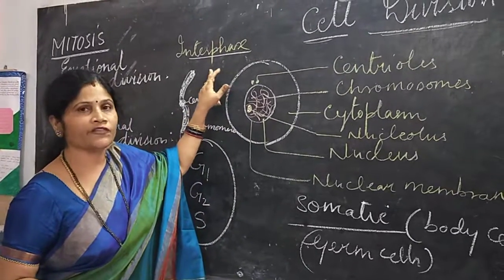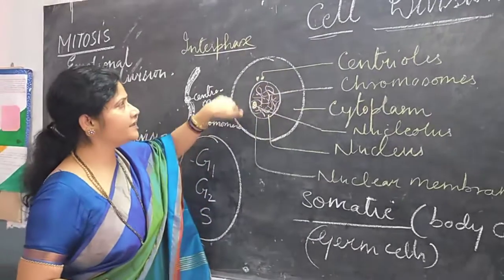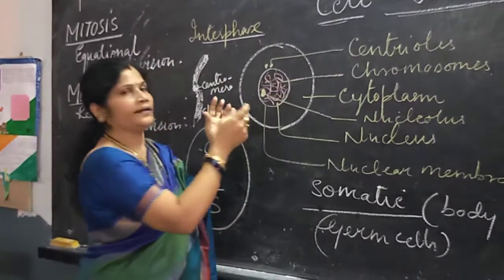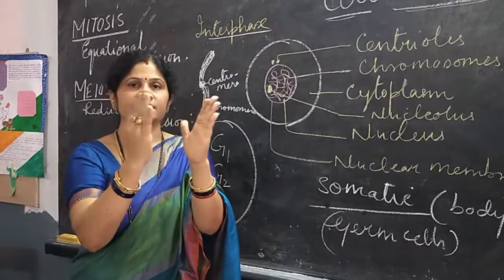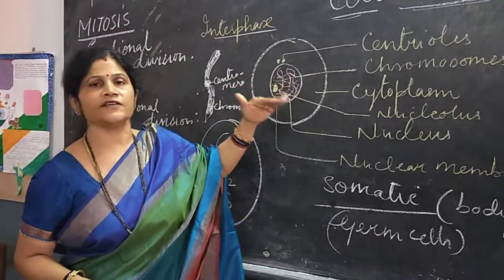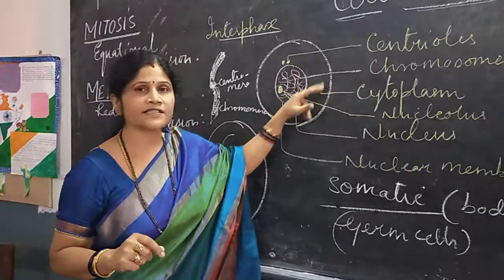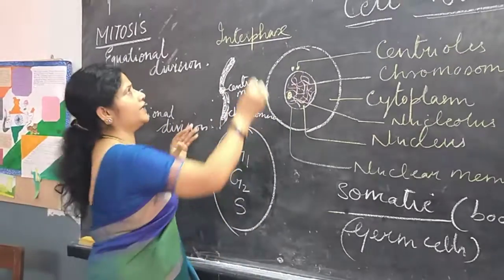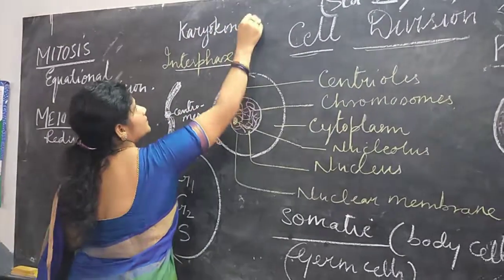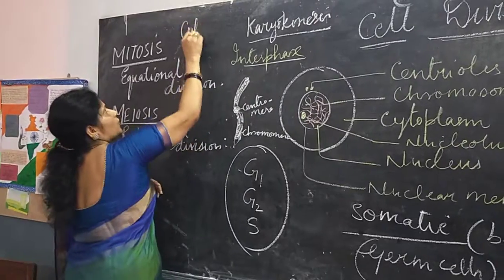What happens during interphase? The cell membrane is enlarged. You can find the cytoplasm becoming thick and the nuclear membrane starts becoming thick, expanding and increasing in size, because whenever cell division starts, first the division starts with the nucleus followed by the division of the cytoplasm. So here the nucleus starts its division. Nuclear division is called karyokinesis and the cytoplasmic division is called cytokinesis.